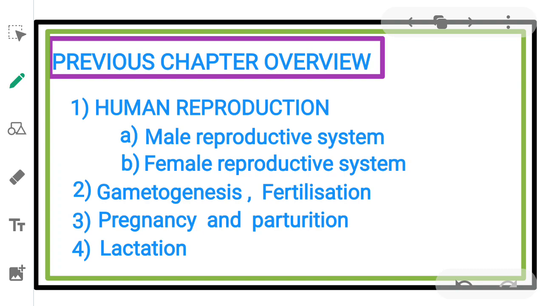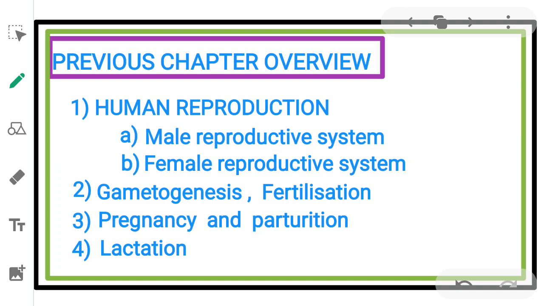Next, we studied pregnancy and parturition. Pregnancy is the development of the embryo, that is the fetus, grown in the mother's womb. During fertilization, when zygote is formed, it undergoes cleavage, blastocyst is formed, implantation takes place, and then pregnancy occurs, that is development of embryo in the uterus of the mother.